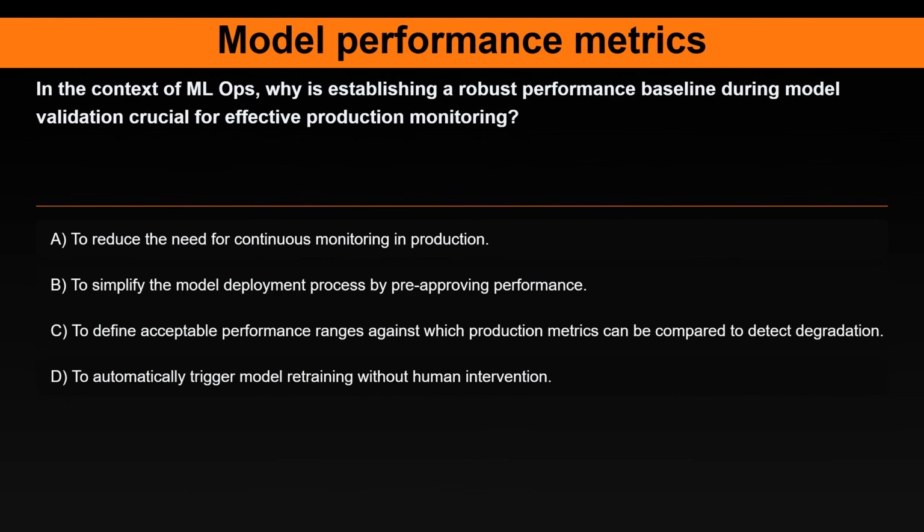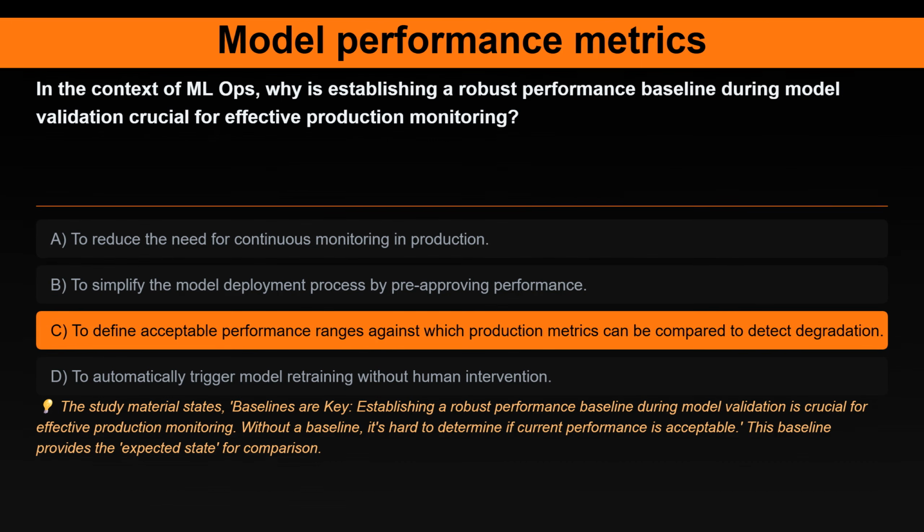Question 18. In the context of MLOps, why is establishing a robust performance baseline during model validation crucial for effective production monitoring? Option A. To reduce the need for continuous monitoring in production. Option B. To simplify the model deployment process by pre-approving performance. Option C. To define acceptable performance ranges against which production metrics can be compared to detect degradation. Option D. To automatically trigger model retraining without human intervention.